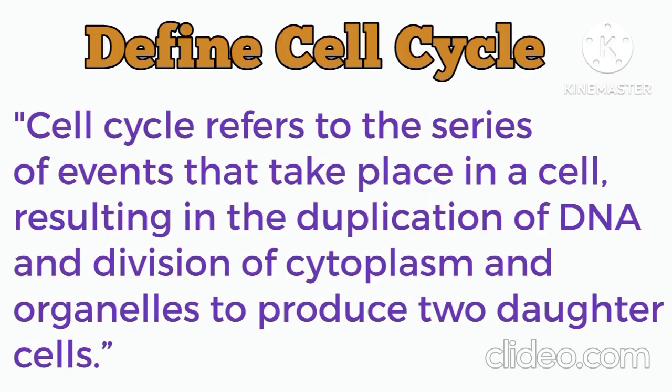Let's begin with the definition. Cell cycle is a series of well-orchestrated steps including cell growth, duplication of genetic material, and cell division, usually resulting in two identical cells. In other words, a cell passes through various steps in order to grow, copy its DNA, and finally split into either two or four new cells.